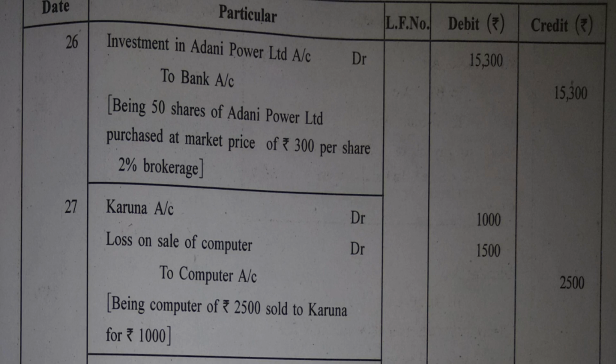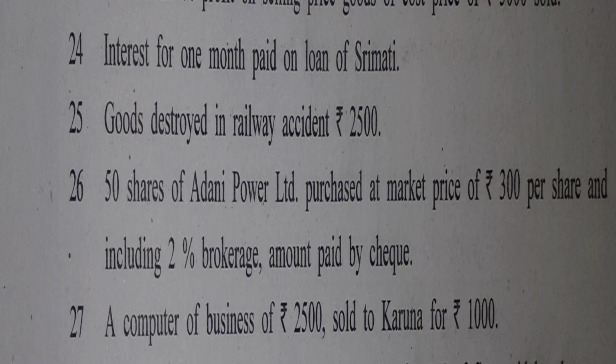Rule of real account is debit what comes in, credit what goes out. Computer is real account, so the rule of real account is applied and credit what goes out. Computer goes out and hence computer account is credited. So that's all. We are done up till 27th of August.